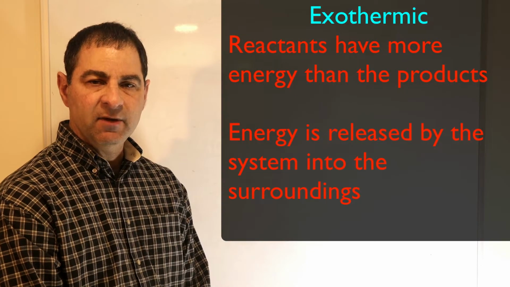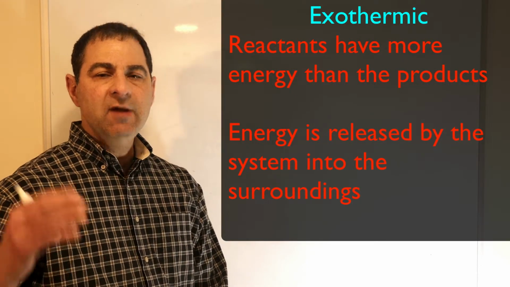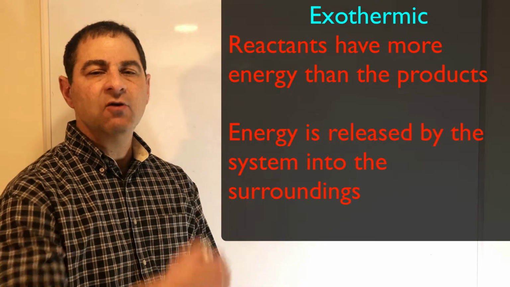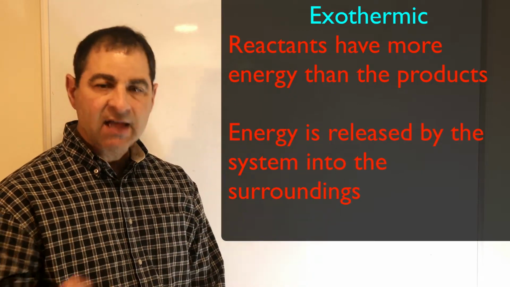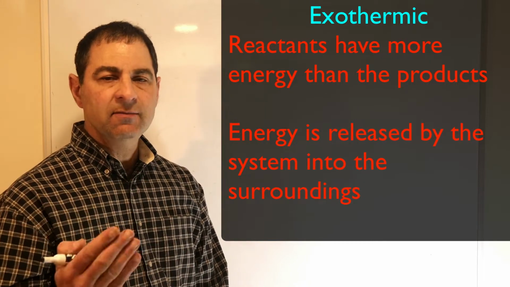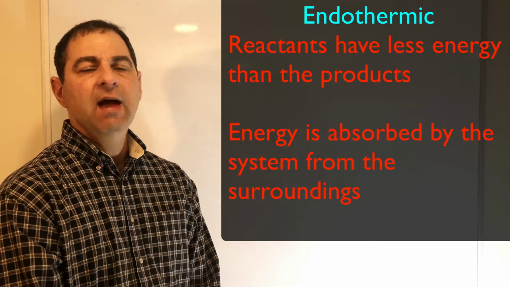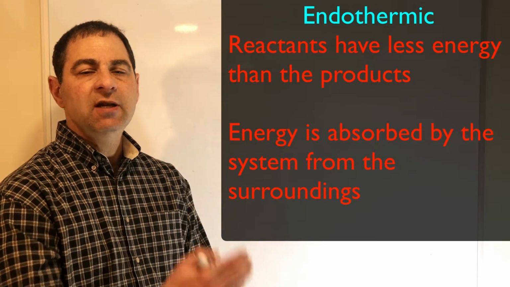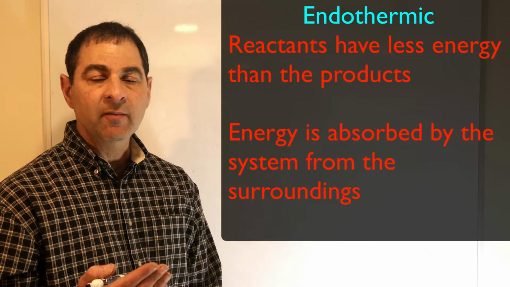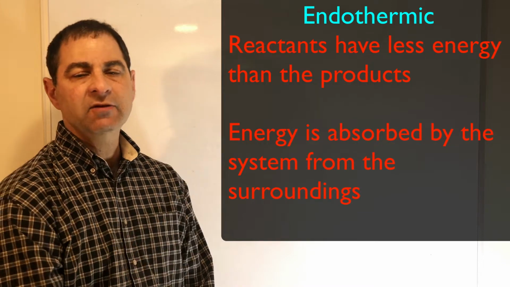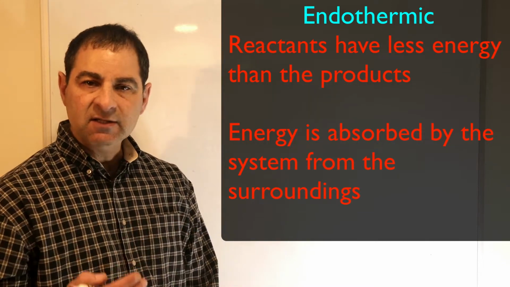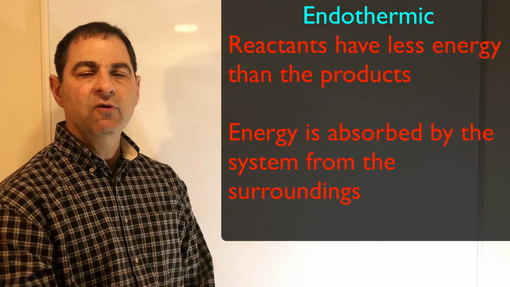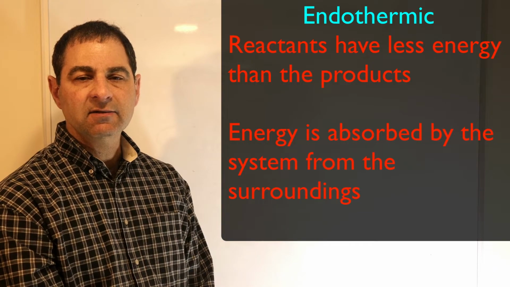We're going to look at an exothermic example, where energy of the reactants is released because the products have less energy and goes into the surroundings. Exothermic: energy exits the system to the surroundings. And we're going to look at an endothermic reaction. Endothermic, where energy enters, is how I remember it, into the system from the surroundings. When it enters into the system, it's added to the reactants as they rearrange to make the products, and the products have more internal energy than the reactants.